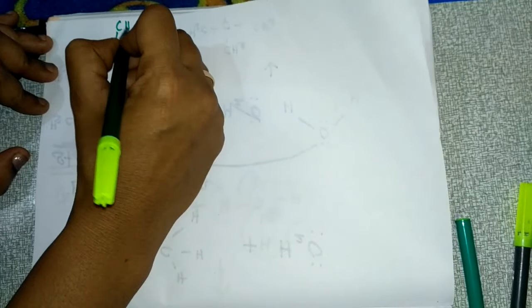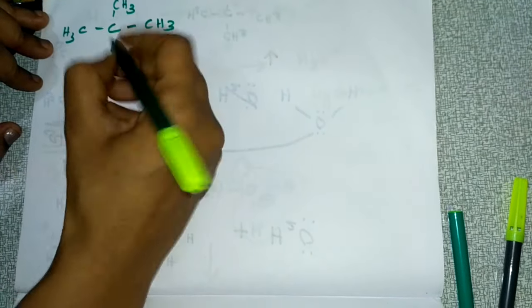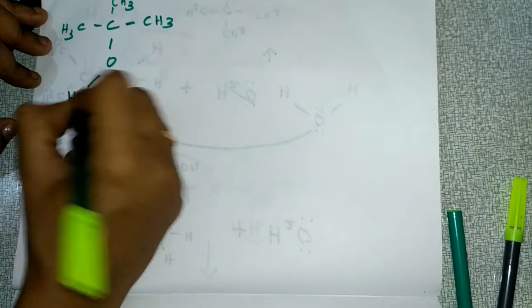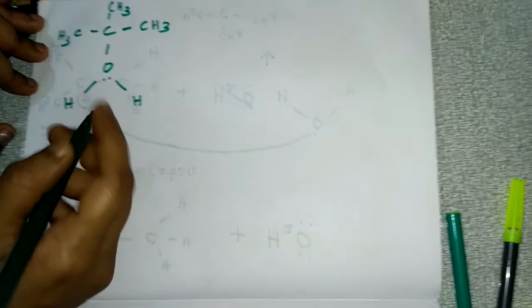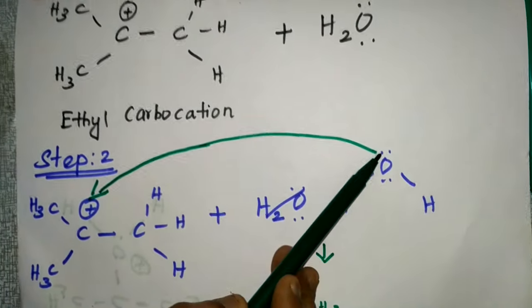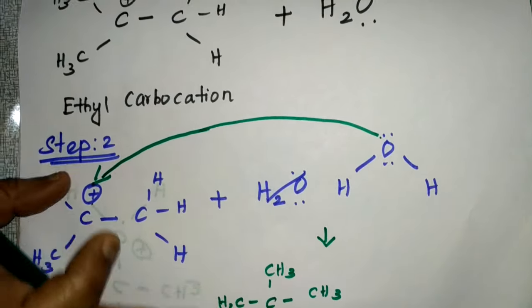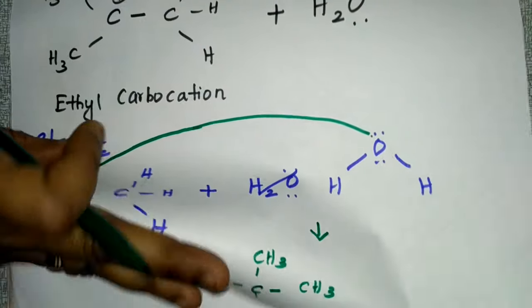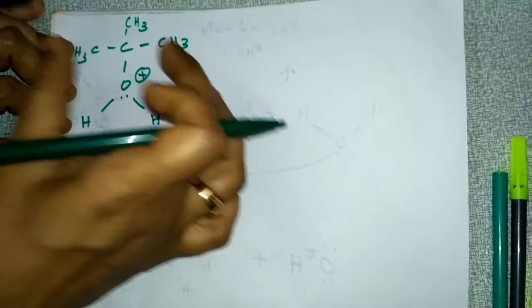CH3, and this oxygen, water with 1 lone pair of electrons. And what will be the charge of this one? It will be plus, because it is giving 1 lone pair of electrons to form a bond. Okay, so definitely this will become positively charged. So that is what I had mentioned here. So to this